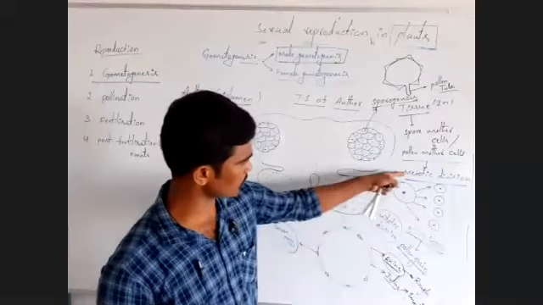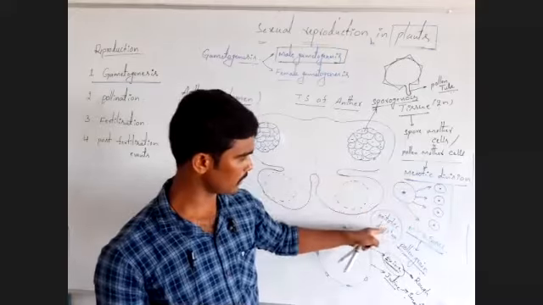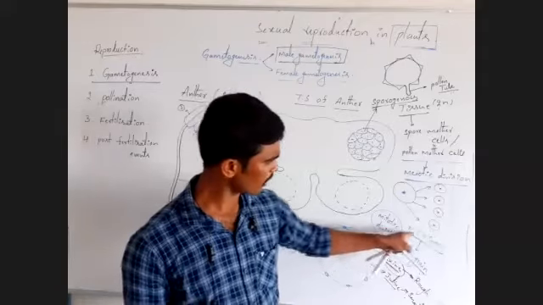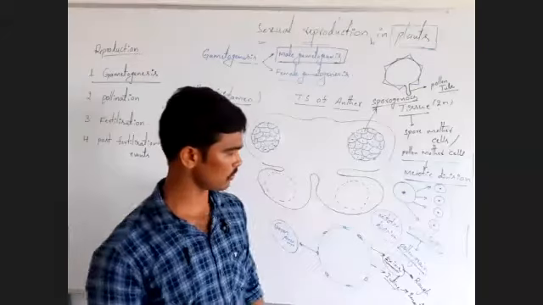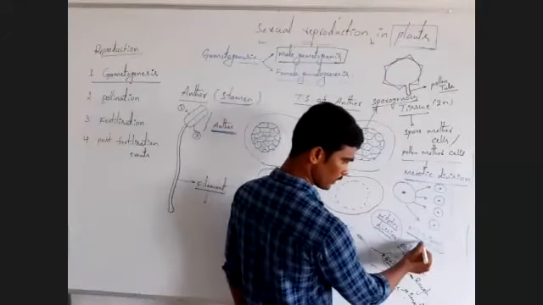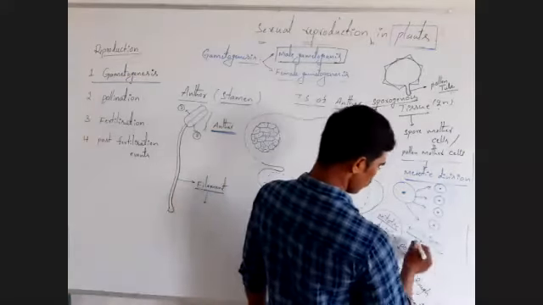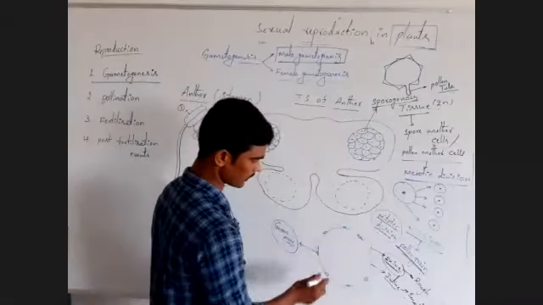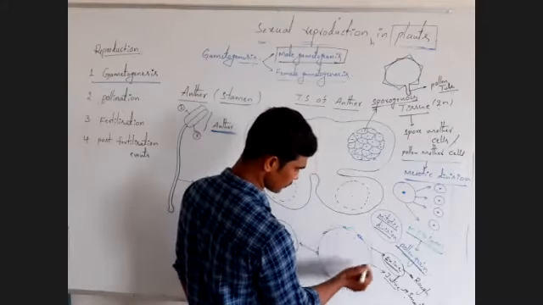Cell division is of 2 types, meiotic division and mitotic division. Here mitotic division takes place in microspores. Because of this mitotic division, microspores are divided into 2, meaning pollen grains are developed. Observe, this is pollen grain. Next, inside the pollen grain, dense cytoplasm is present.